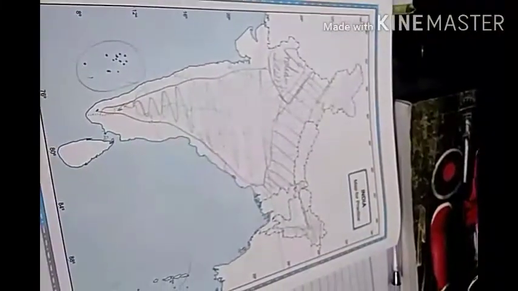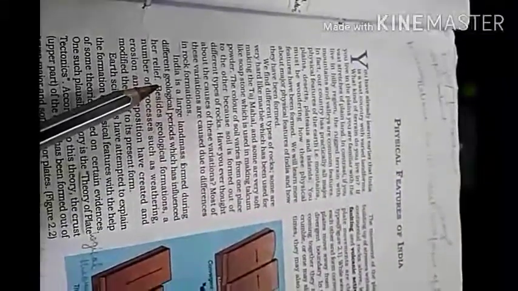And this variation in relief features is due to India's formation during the different geological periods. India is a large landmass formed during different geological periods which has influenced her relief. Means all parts of India, the mountains, the plains, the peninsular plateaus, they were not formed during one period. They were formed in different times. That's why there is much variation.